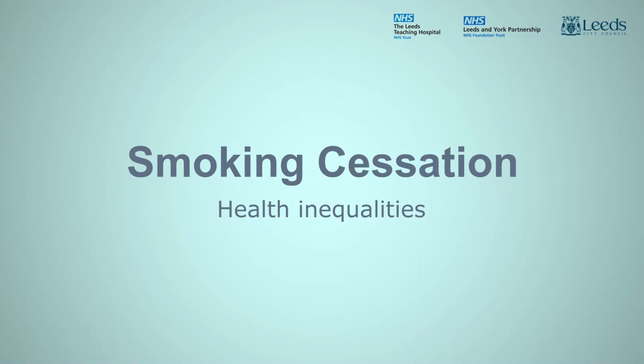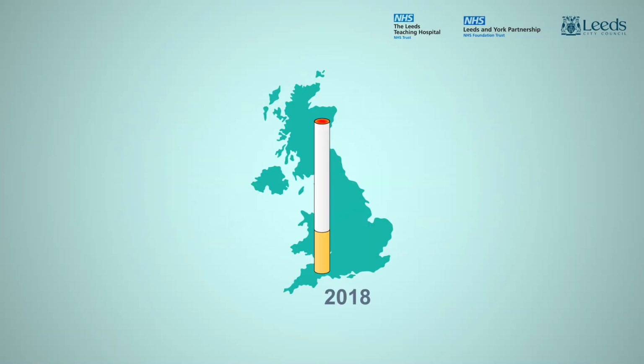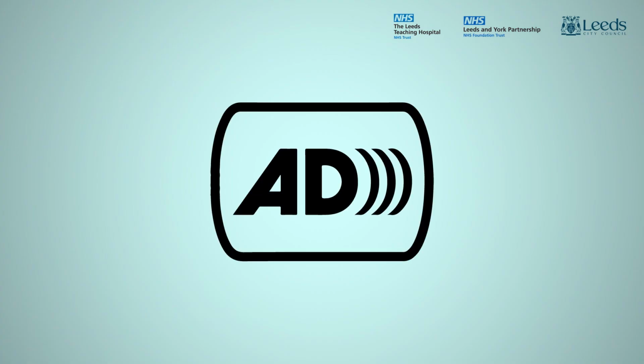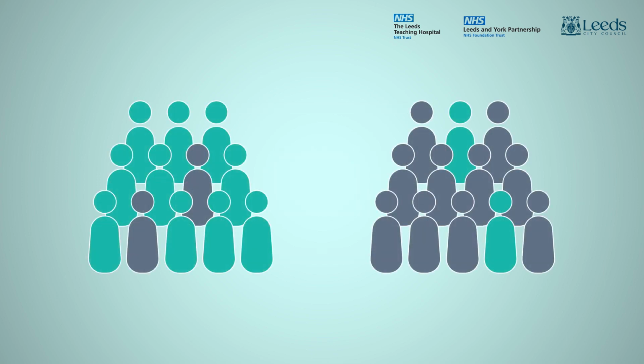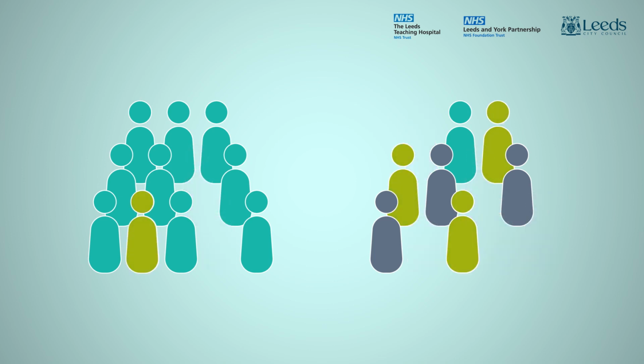Smoking cessation, health inequalities. In the UK, smoking rates have declined year on year. Two groups of stick figures are shown. One group has a higher number of smokers than the other. Some figures disappear and others become ill from both groups, but more from the group with the higher number of smokers. They remain high in some communities, and because smoking is so harmful, differences in smoking prevalence translate into major differences in death rates and illness.